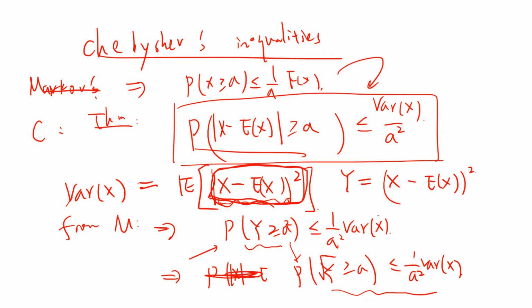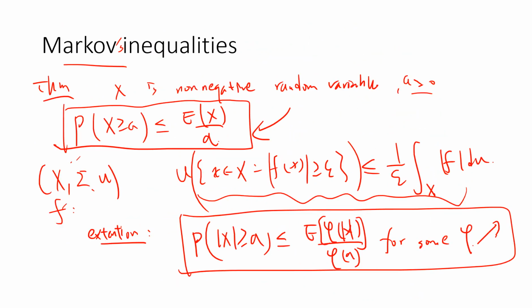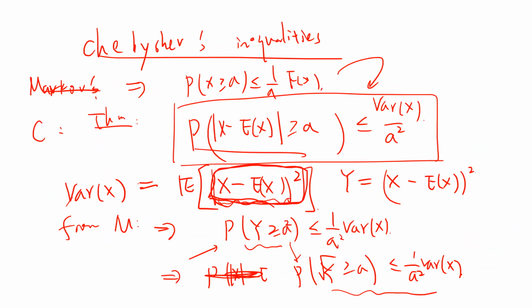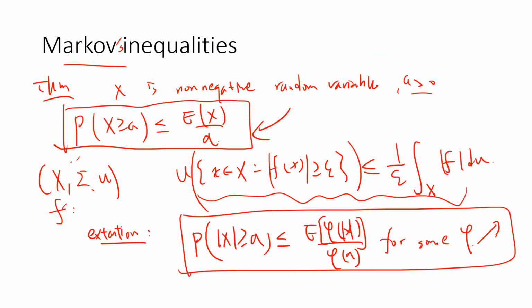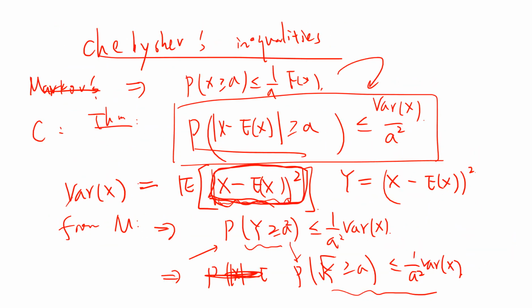We will also have generalizations of Chebyshev's inequality, like the generalization of Markov's inequality. So I think that's the proof. We introduced two inequalities in this video: one is Markov's inequality, one is Chebyshev's inequality. In the next videos, we will have more and more probability inequalities, and I will make a clean connection between them in the future.